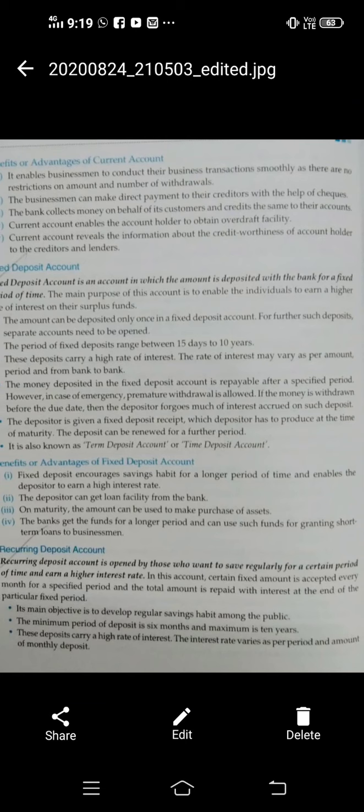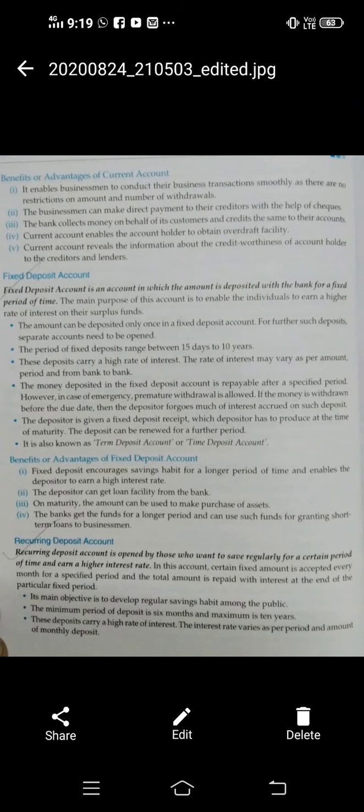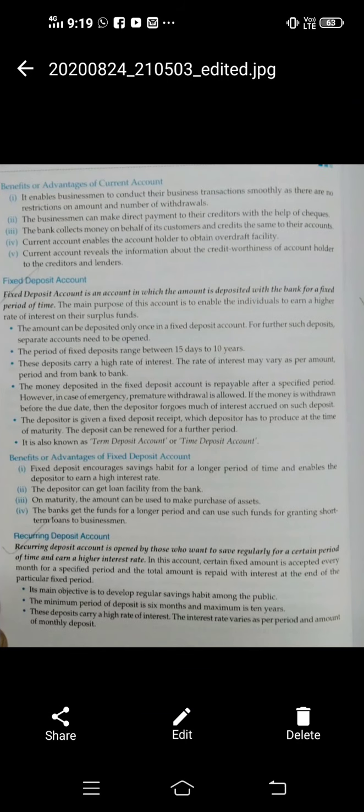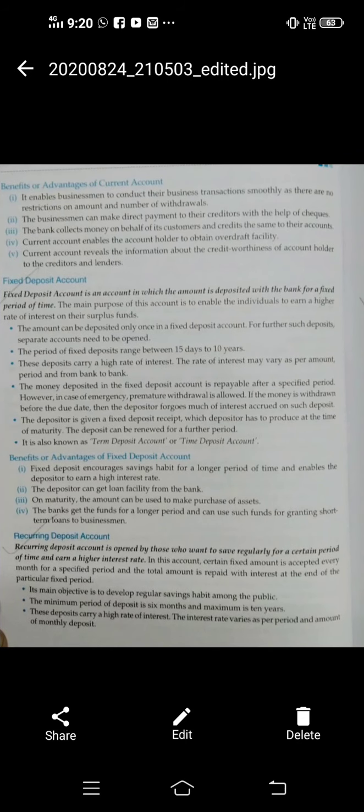The minimum period of deposit in an RD account varies from 6 months to 10 years. Minimum for 6 months you can open an RD account, and maximum for a period of 10 years you can open a recurring deposit account. These deposits carry a higher rate of interest, meaning more than savings and less than fixed. The interest rate also varies as per the time period and the amount of monthly deposit. Suppose monthly you are depositing 5000 rupees and your RD account is for 10 years, then you will earn a higher rate of interest. So the interest rate varies according to the time period and the monthly deposit money.